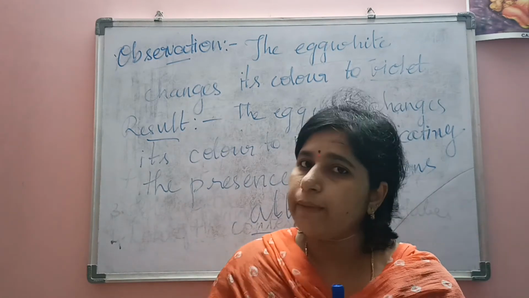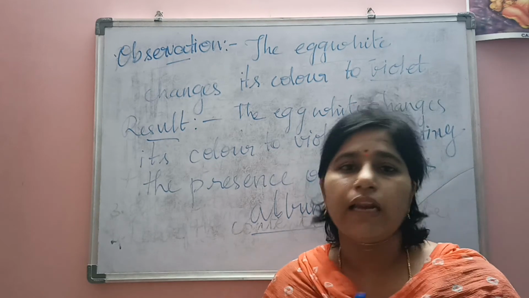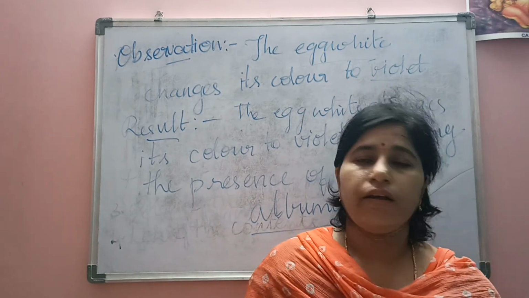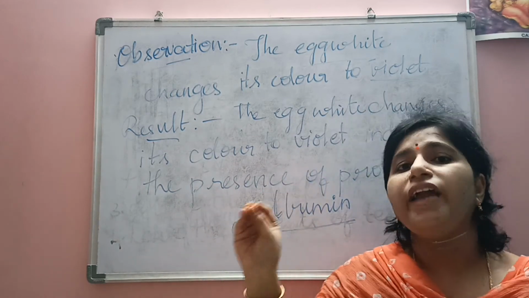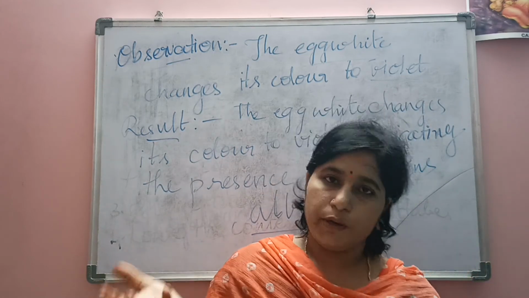And the fourth step is the observation. What you will observe is nothing but the egg white will change its color to violet. That is our observation. Means color change has been observed in the egg white. And finally the result. The result is that the egg white, as it has changed its color to violet, indicates the presence of proteins.